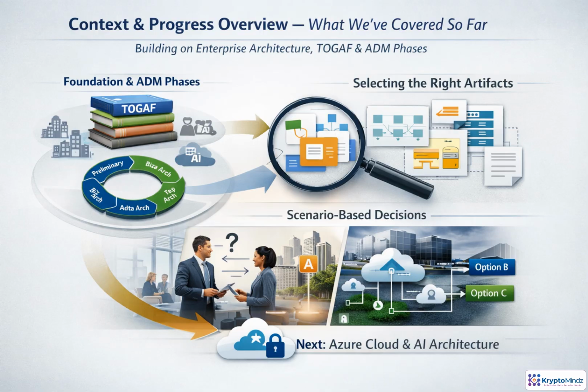We've built the foundation: why enterprise architecture matters, how TOGAF structures the work, and how ADM phases produce architecture outputs. Now we shift from understanding the process to practicing judgment, choosing the right artifacts, using them appropriately, and defending decisions in realistic enterprise AI scenarios before moving into Azure architecture.